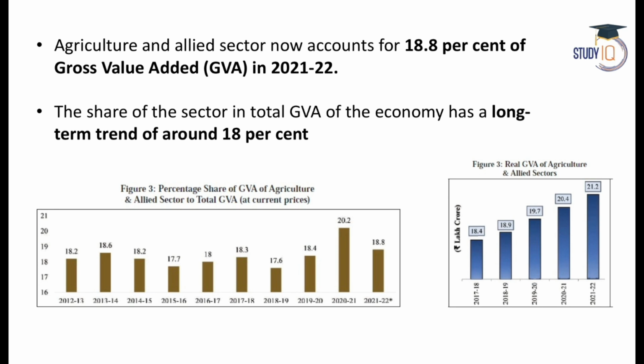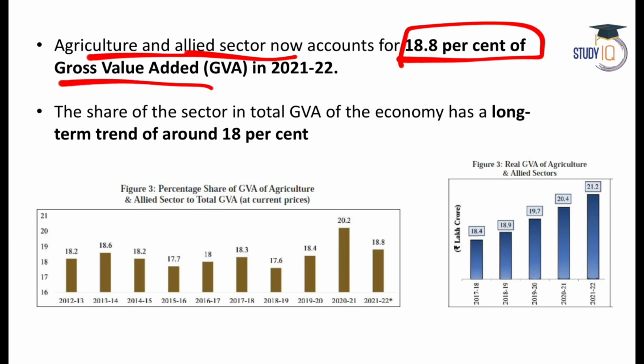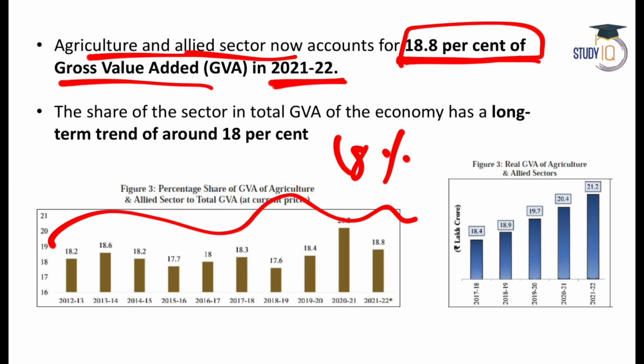Now, agriculture and allied sector, they account for 18.8% of the gross value added in financial year 22. 18.8%. This is the contribution, and more or less it remains at around 18%. So if somebody asks you that what is the contribution of agriculture in India's GVA, you say more or less it is 18%. It is hovering last 10 years, it is more or less the same. Is it clear?